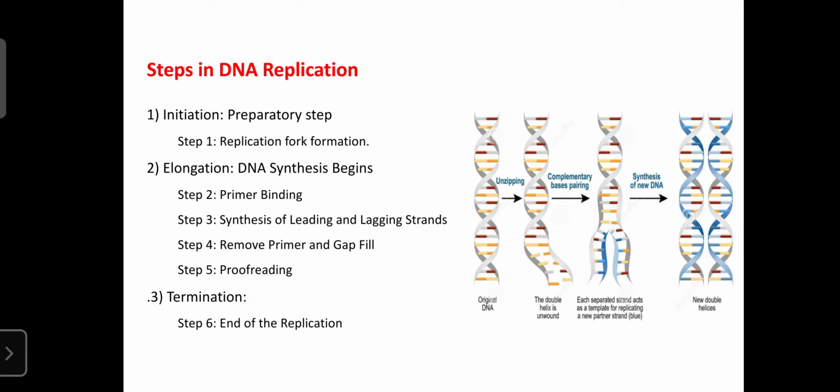Regarding the steps in DNA replication, it is mainly categorized into three headings. One is the initiation, also known as the preparatory step, which consists of step 1, replication fork formation. Replication fork formation means simply that double-stranded DNA is converted into single-stranded DNA. That is the preparatory step, or the formation of the replication fork.